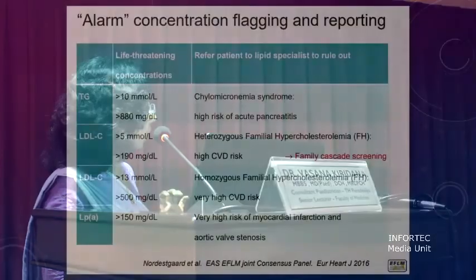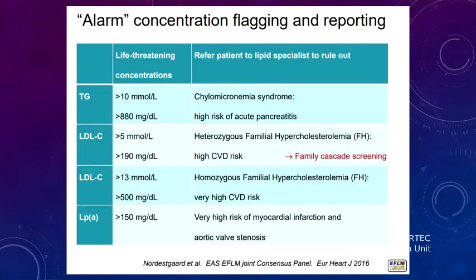Okay, and in a fasting sample or even a non-fasting sample, there are some alarming figures, right? So if you find the levels are above these figures, urgent attention is needed, right? For example, if the triglycerides are above 880, if LDL cholesterol is above 190, LDL above 500, and we are not doing this much.